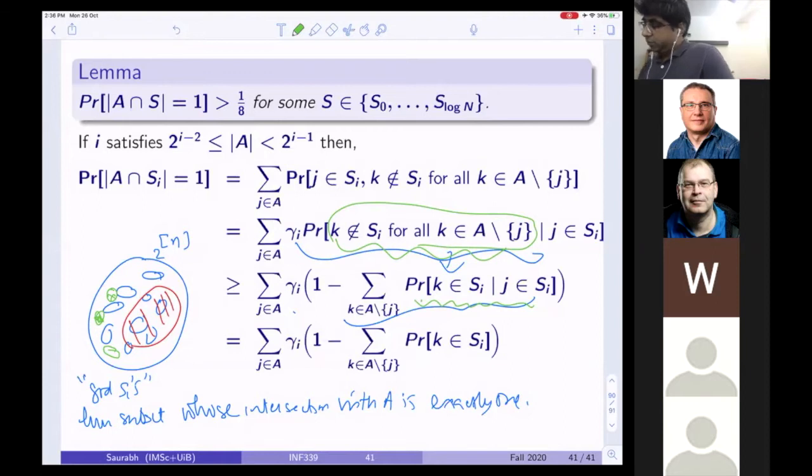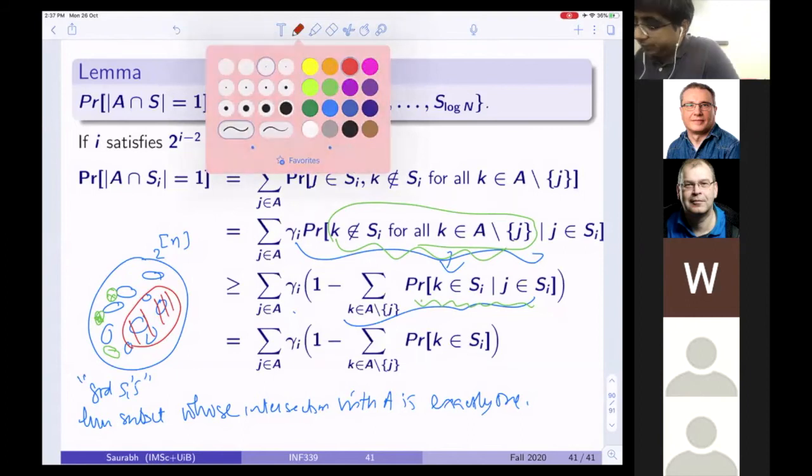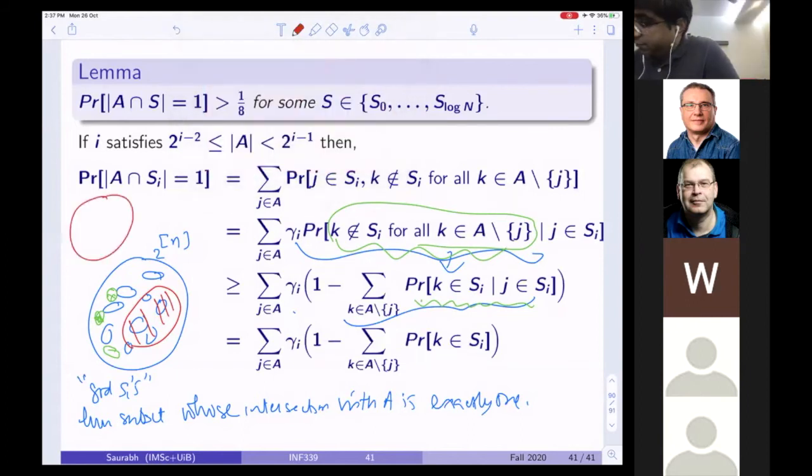Let's try to understand. I know this is a bit of torture, but this is fine. K in A minus J. K does not belong to S_i for all K in A minus J.